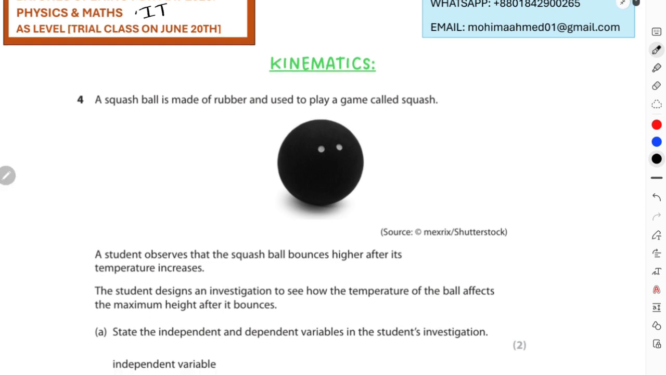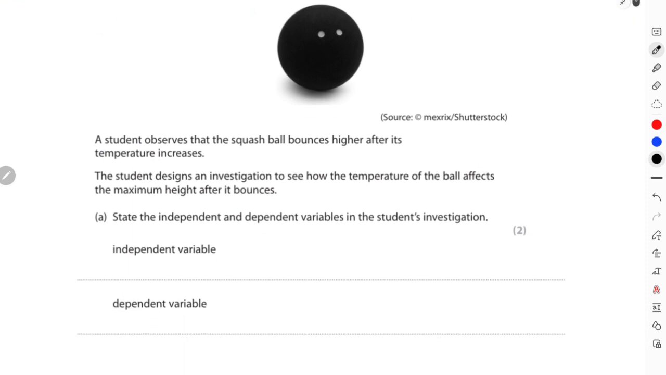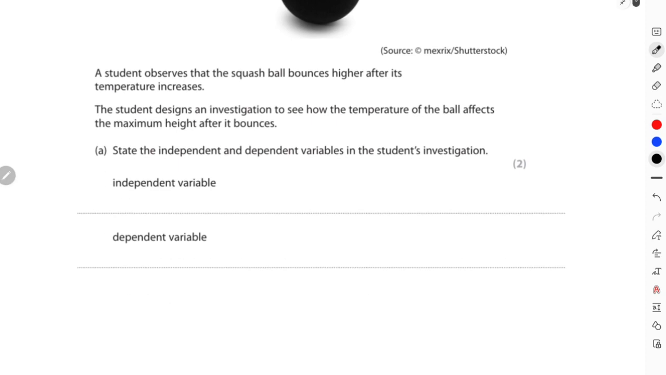A squash ball is made of rubber and used to play a game called squash, and the student observes that the squash ball bounces higher after its temperature increases. The student designs an investigation to see how the temperature of the ball affects the maximum height after it bounces. Now over here, the student was trying to investigate how temperature was affecting the height of every bounce, right? That means temperature is the thing that I'm going to control. And depending on the temperature, the maximum height reached after the bounce will automatically get modified.